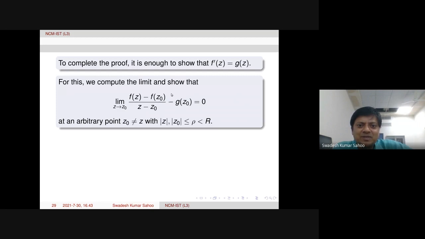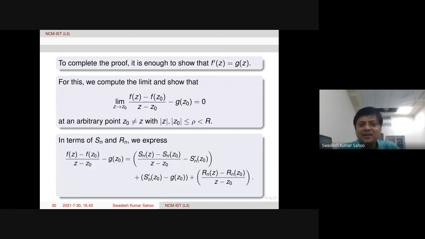Therefore, it is enough to prove this limit is equal to 0. How? Look at here. Because we already split f, the series representation of f, into two parts, S_n(z) plus R_n(z). So just substitute here.